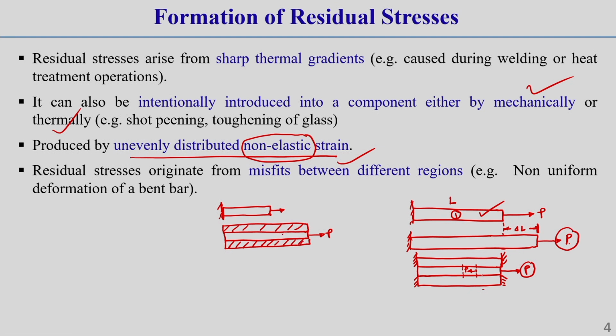So you see, initially this bar had a length L. After that, this bar has a length L plus delta L, correct.